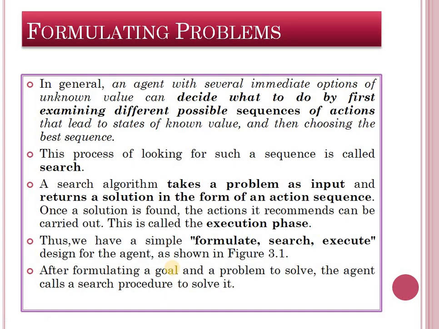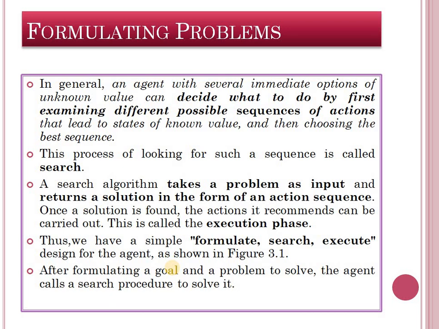Next is the formulating problem. In general, an agent with several immediate options of unknown value can decide what to do by first examining different possible sequences of actions. First, it examines possible sequences of actions that lead to states of known value, means goal value or goal state.